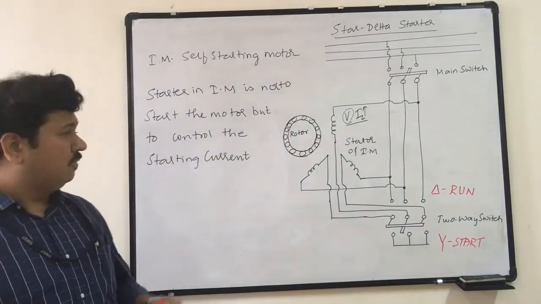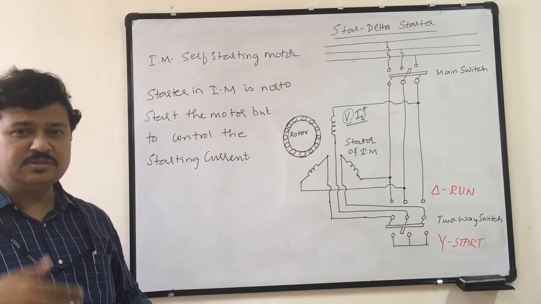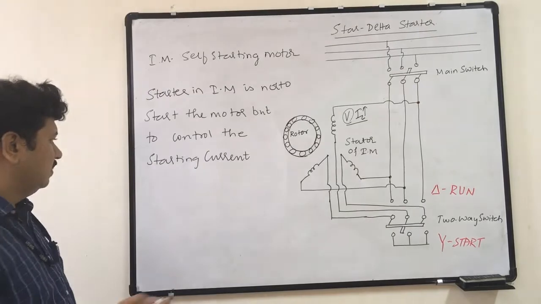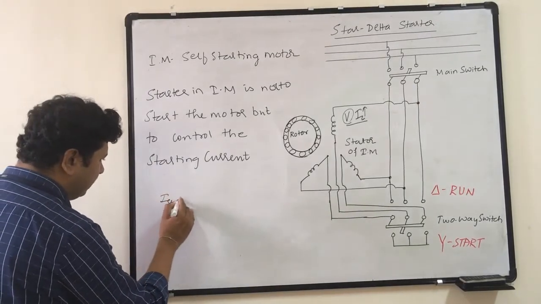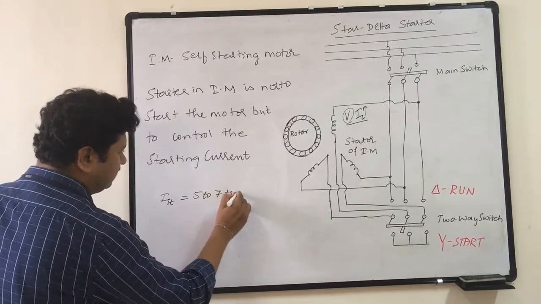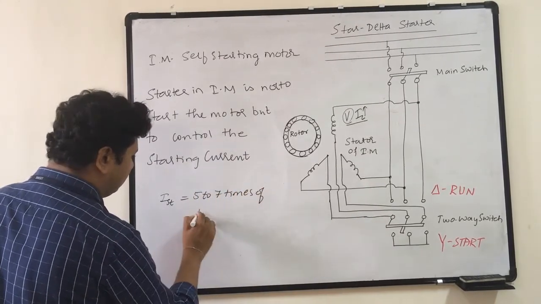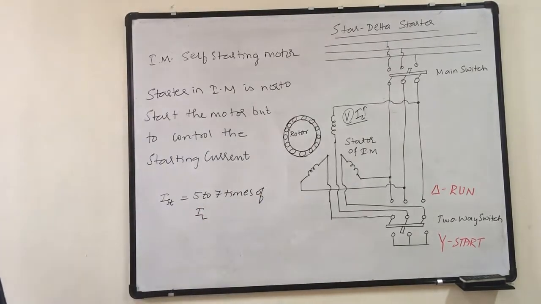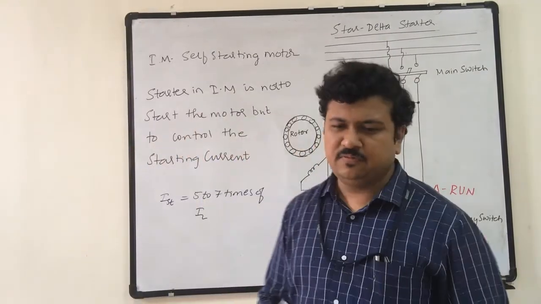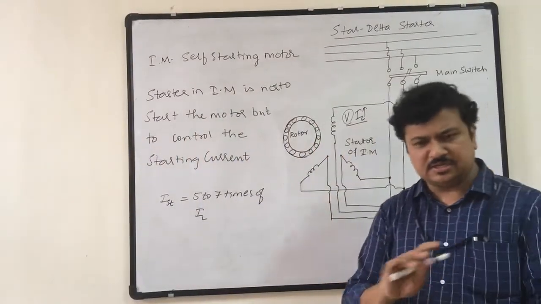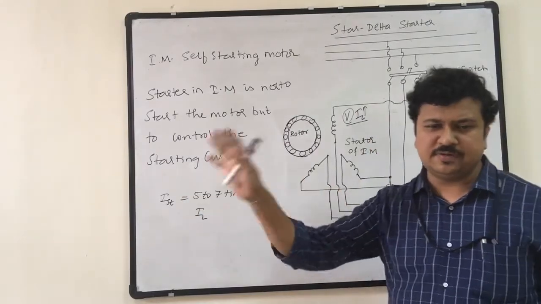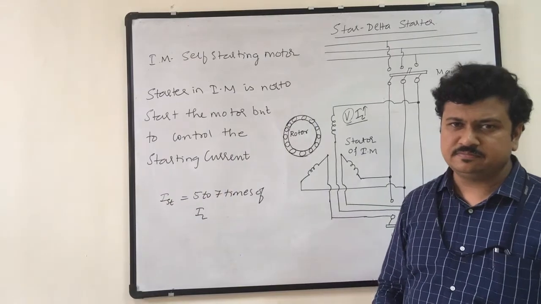What will be the value of this current? Increase means how many times? Will it be double? Will it be 3 times? Starting current will generally be 5 to 7 times the normal line current. This is for an uncontrolled motor, if I don't use a starter or any starting mechanism, and simply connect this motor to a 3-phase supply and start it at full voltage.